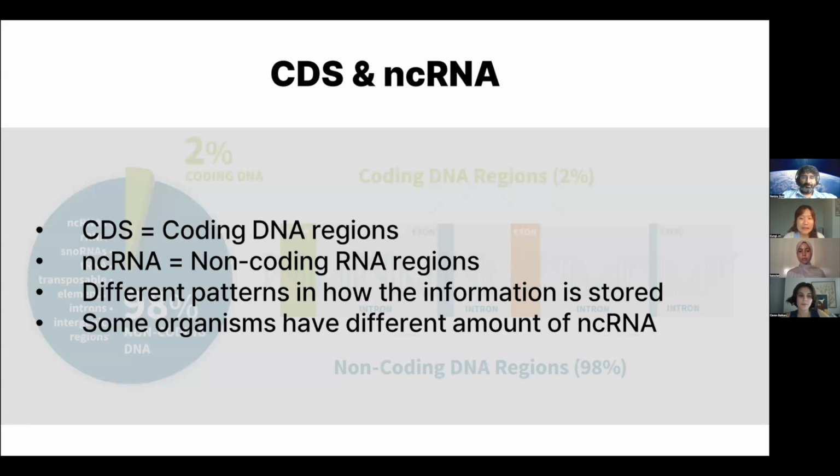The first one is CDS, which means the coding DNA region, and ncRNA, the non-coding part. ncRNA means the RNA which is transcribed but does not code proteins. Between these two, CDS and ncRNA, there are different patterns in how the information is stored. And some organisms, like bacteria, have different amounts of ncRNA compared to others.